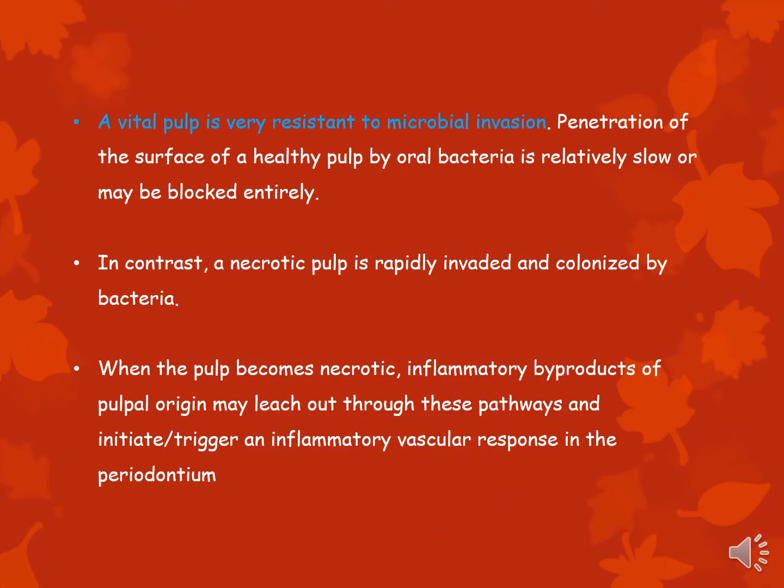If your pulp is vital, then it is extremely resistant to microbial infection. Just like a healthy periodontal ligament, it is very difficult to infect a healthy pulp. However, once the pulp becomes necrotic, then it is very easily invaded and colonized by bacteria.